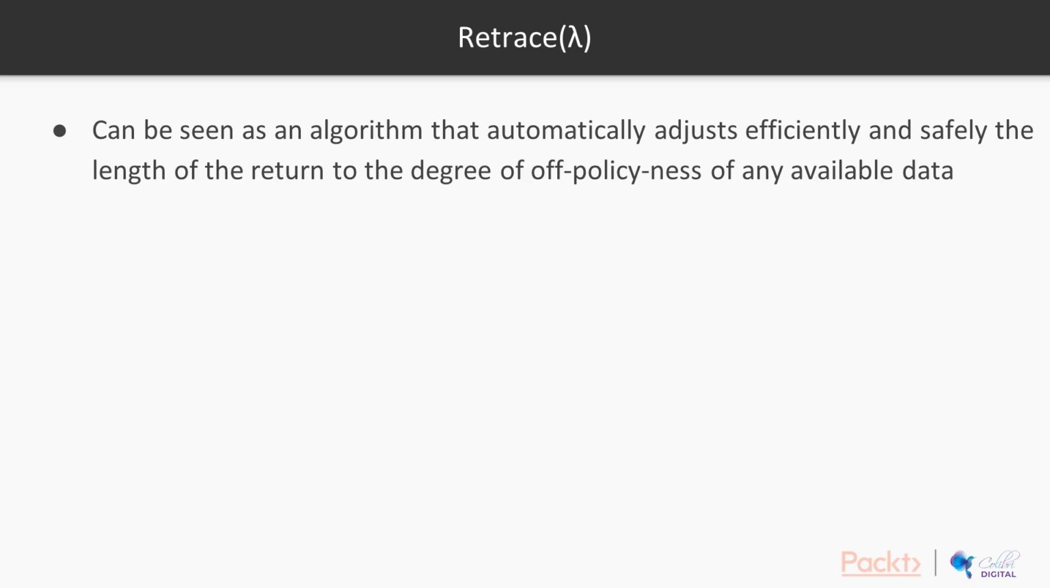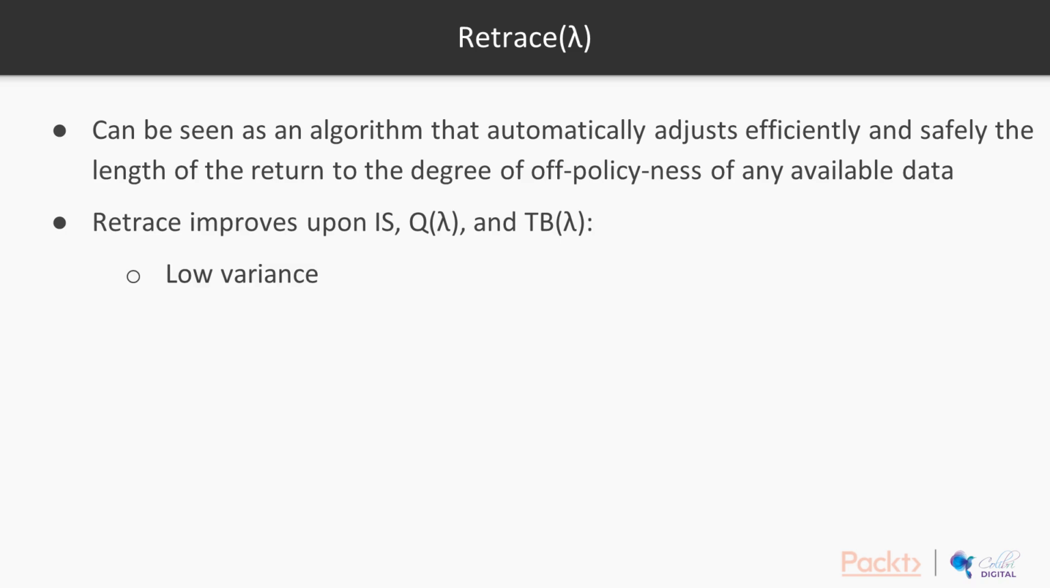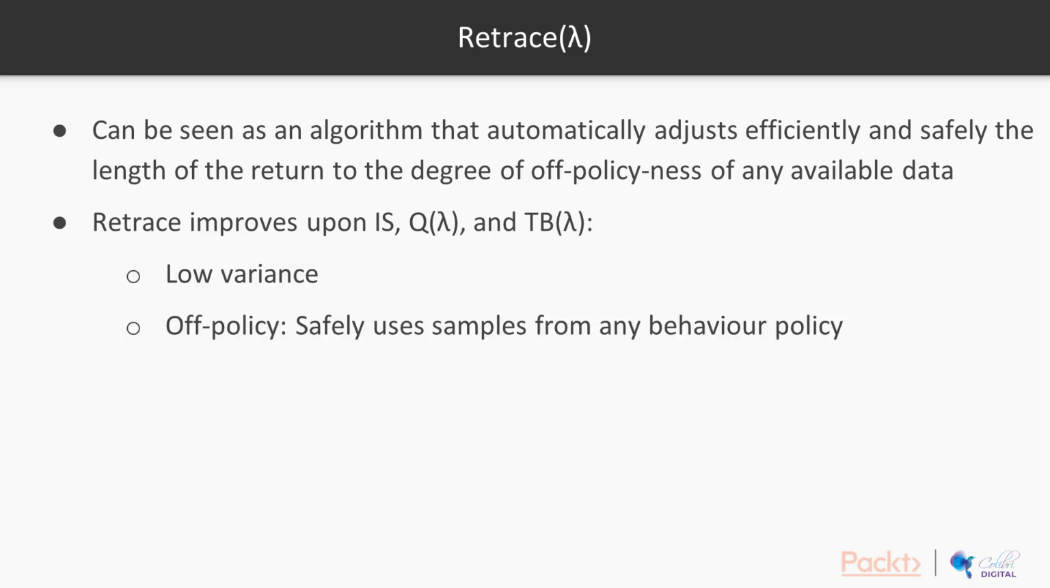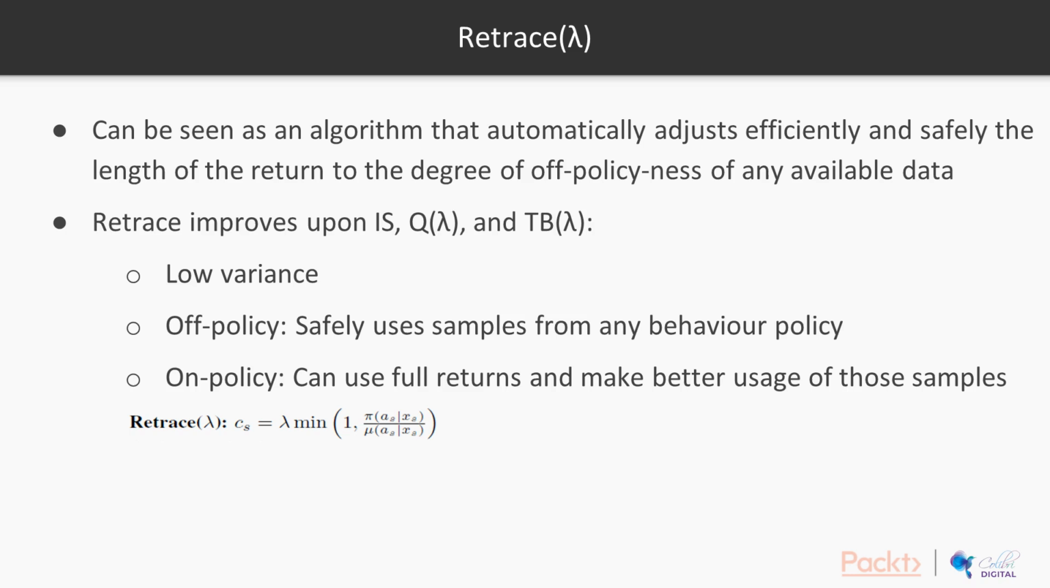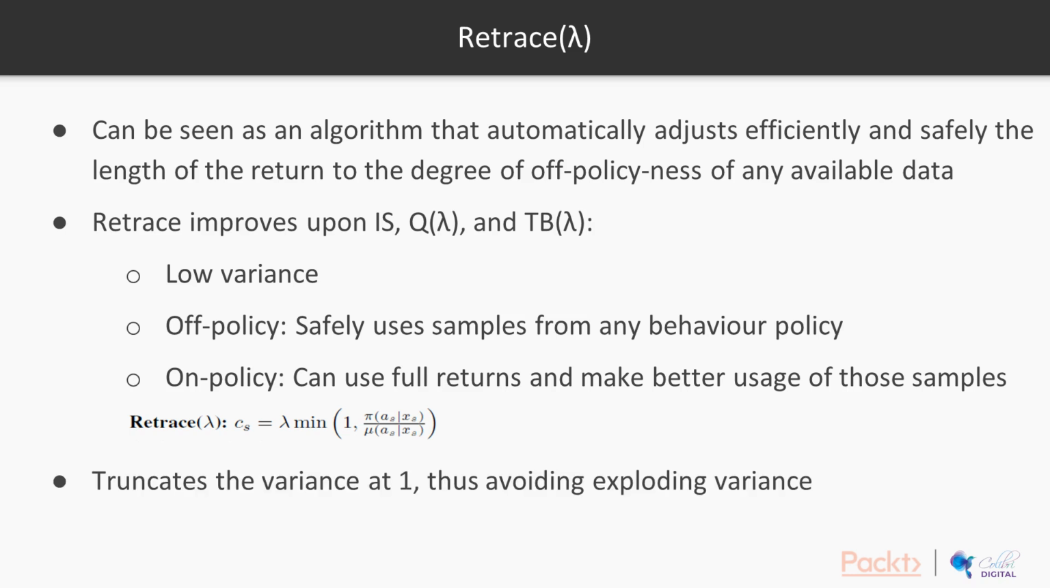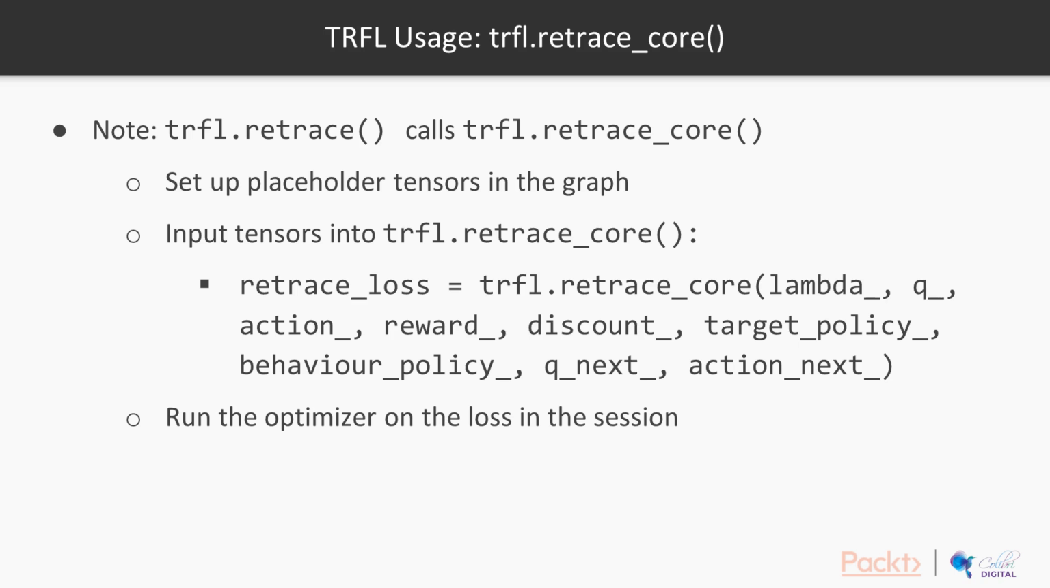Retrace Lambda can be seen as an algorithm that automatically adjusts, efficiently and safely, the length of the return to the degree of off-policyness of any available data. Retrace improves upon similar off-policy methods like importance sampling, Q-lambda, and tree backup lambda. The main benefits of Retrace are the low variance and better usage of off-policy and on-policy data compared to those methods. Retrace truncates the variance at 1, thus avoiding exploding variance.